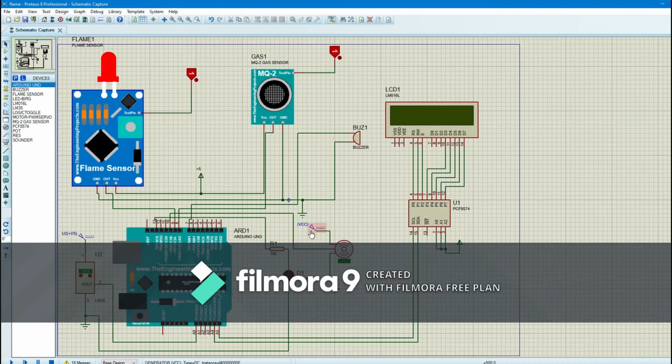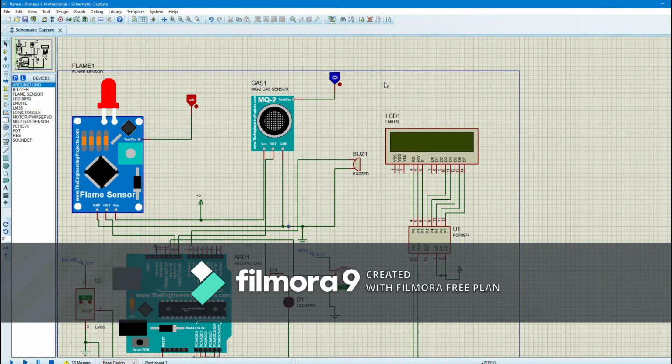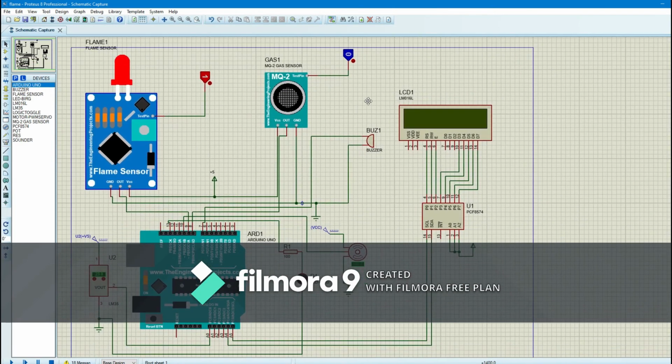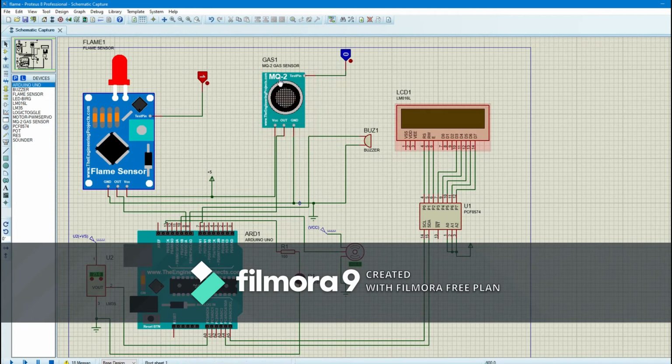Okay, so let's see the situation. Firstly, when the flame sensor detects the presence of fire, it is equal to 1, and the gas sensor equals 0 because no gas is detected, and the temperature sensor is lower than 35, which is 23 degrees Celsius.